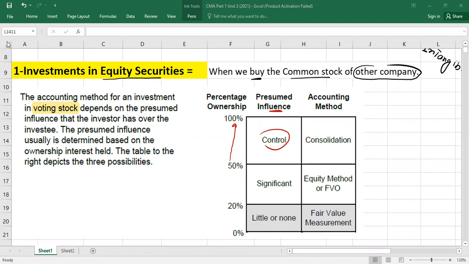You have control over the investee. What does it mean by control? Control means you have the power to decide the financial or operational policies of the investee, like you are the major decision maker.